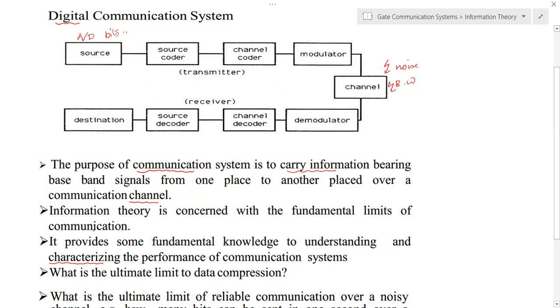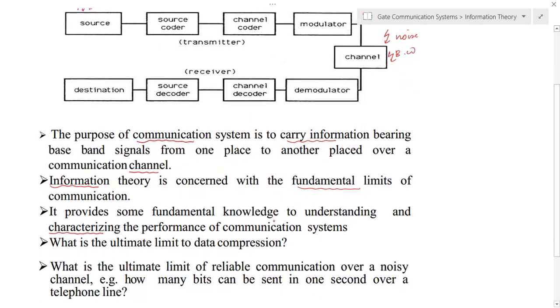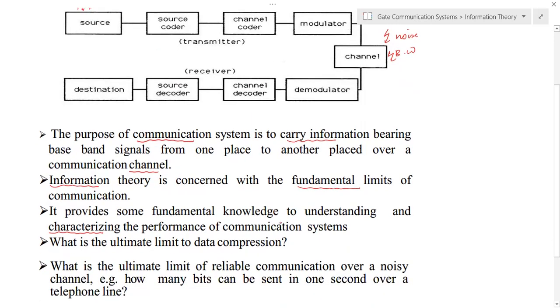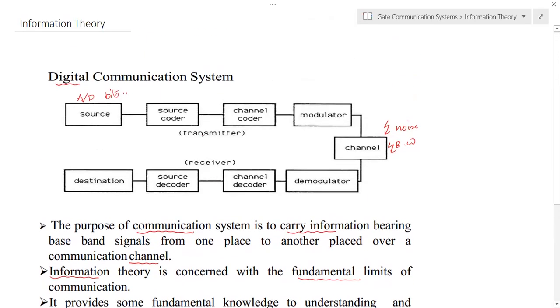Information theory is actually concerned with the fundamental limits of communication. In this communication system, mainly two limits are there. We need to find the ultimate limit for data compression. The bandwidth of the signal is directly proportional to the bit rate; if RB is the bit rate, it is directly proportional to the bandwidth.